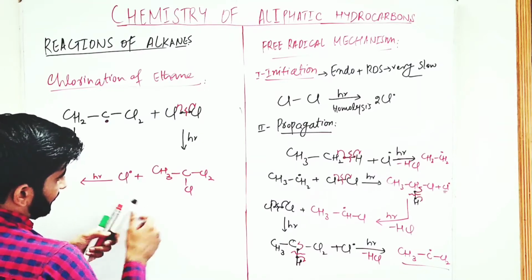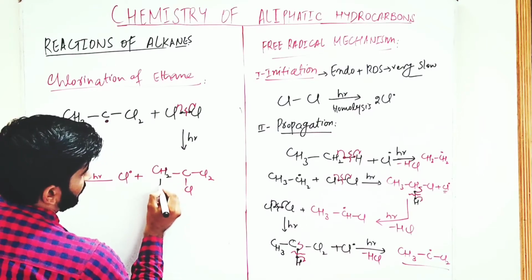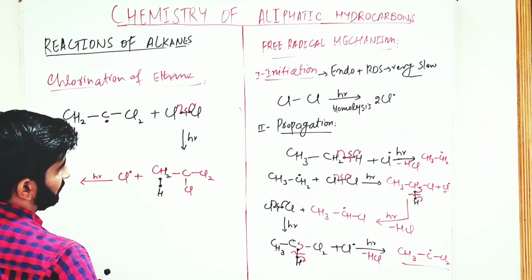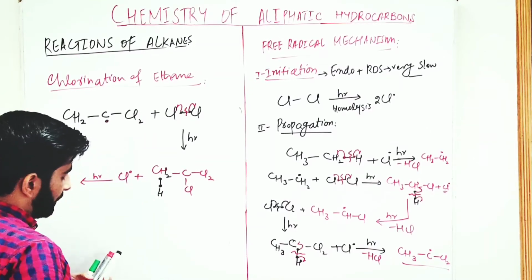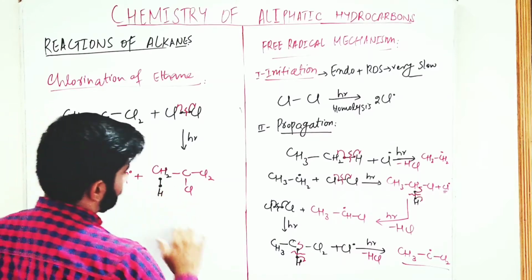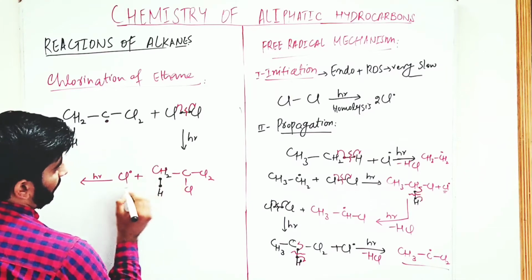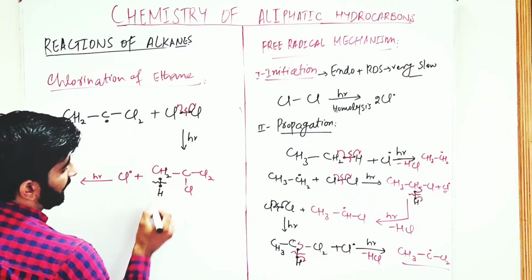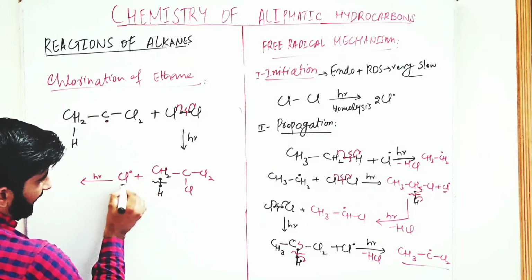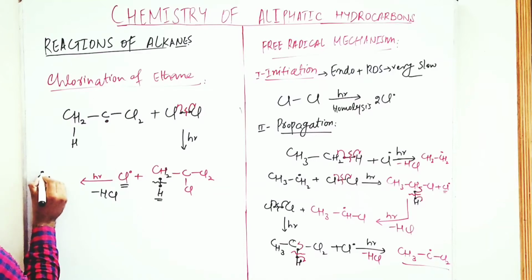again homolysis takes place. The bond between this carbon and hydrogen breaks, and this chlorine free radical and this hydrogen react, HCl is eliminated, and there is formation of a free radical.